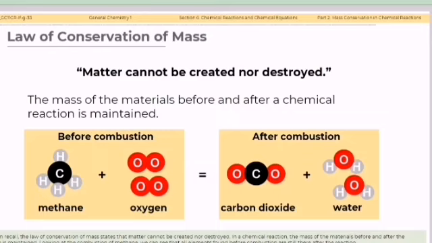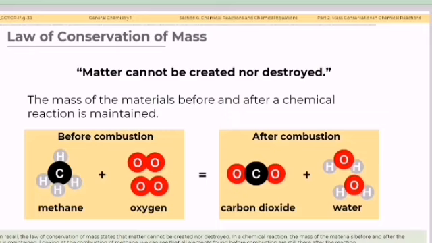Looking at the combustion of methane, we can see that all elements found before combustion are still there after the reaction. As you can see on the picture, for methane and oxygen, the same after combustion, we have carbon dioxide and water. Looking at the molecular view, you can see the same number of hydrogen, which is 4 before combustion, and after combustion, it has 4.